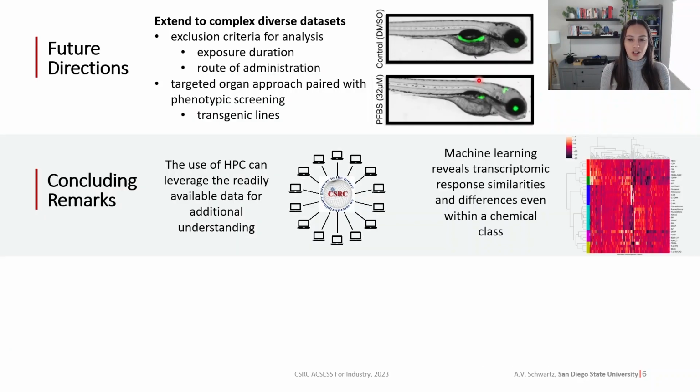And again, just some concluding remarks here for a big picture. Machine learning reveals transcriptomic response similarities and differences, even within a chemical class. This is really important as we start to build predictive models based on chemical properties, so we can identify the developmental toxicity of a chemical without having to run any experiments.